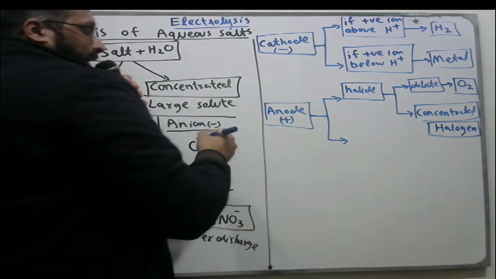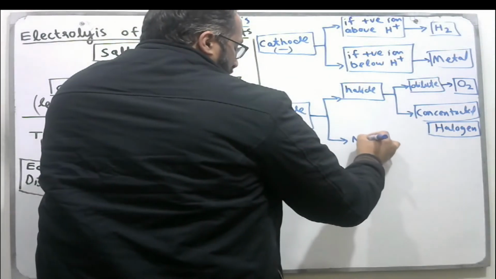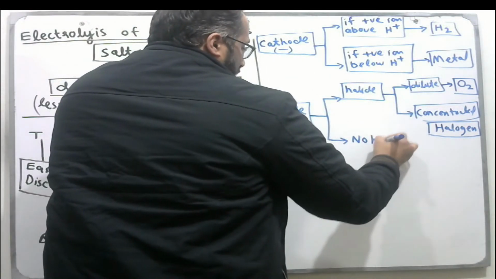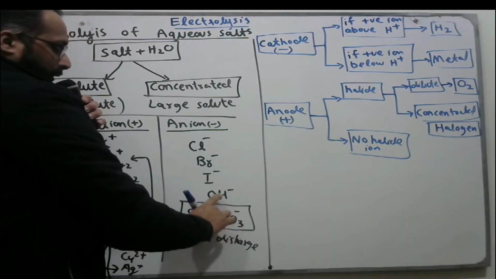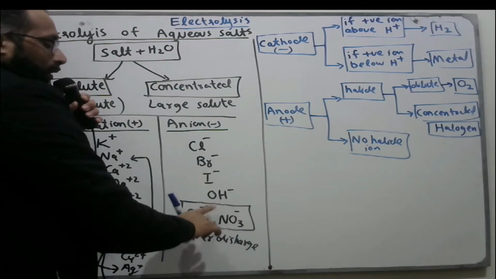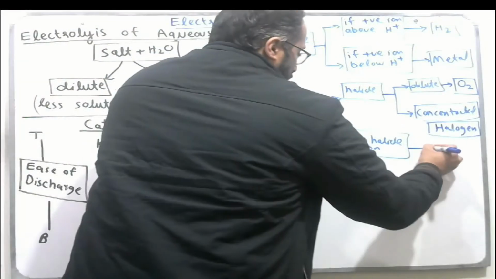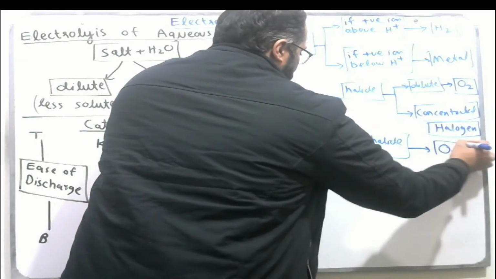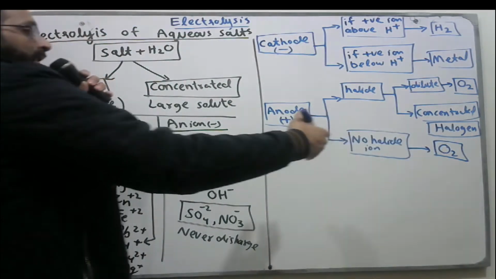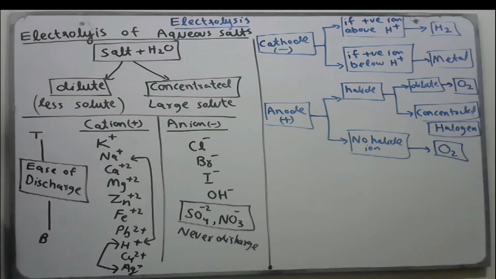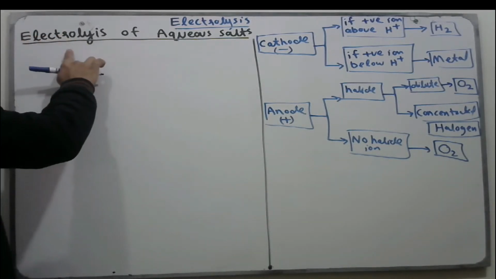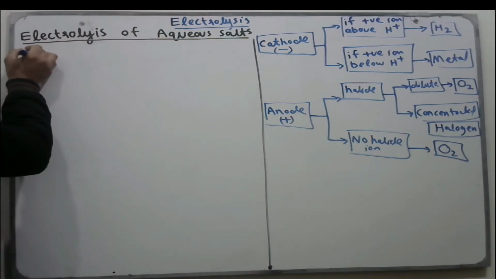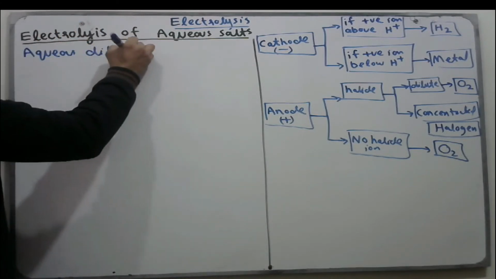And the last case: if there is no halide ion, meaning only sulfate, nitrate, and OH-, in these cases only OH- discharges, and your final product is oxygen. So these are the reactions taking place at the anode. Now we take some examples to understand the concept. Example number 1: electrolysis of aqueous dilute NaCl.